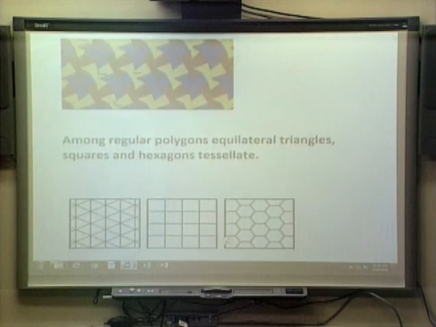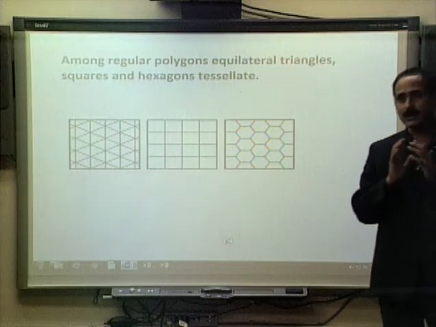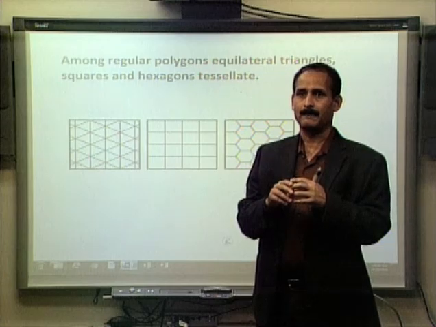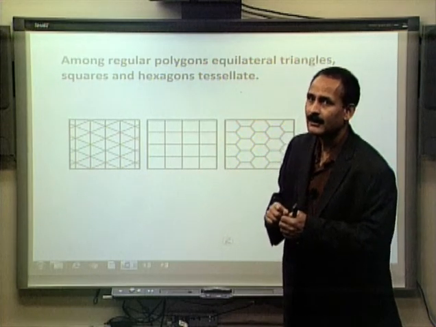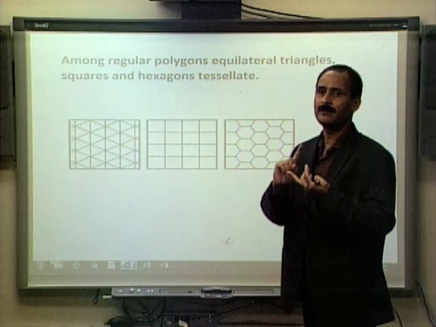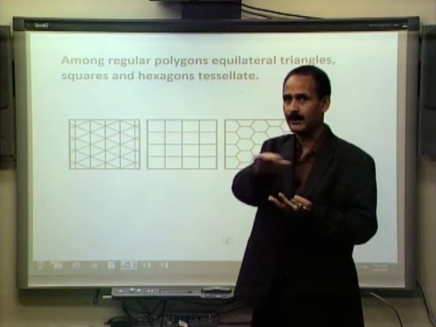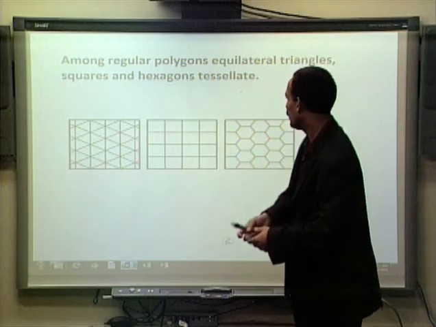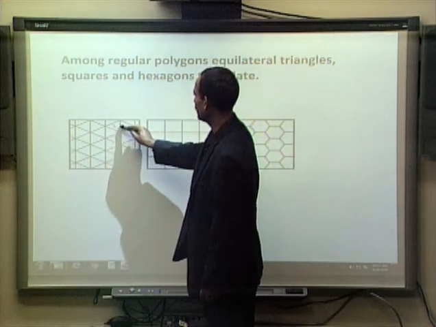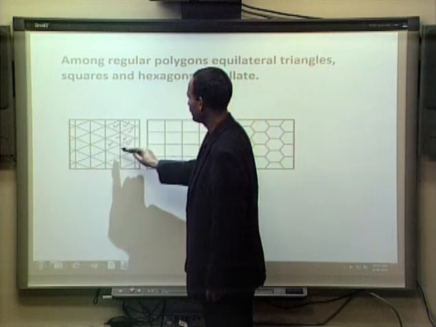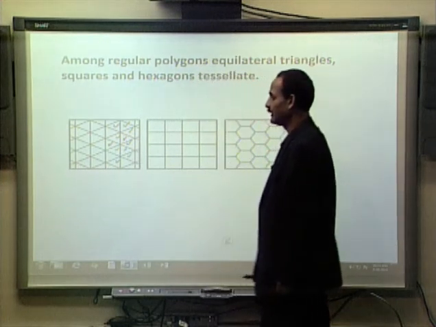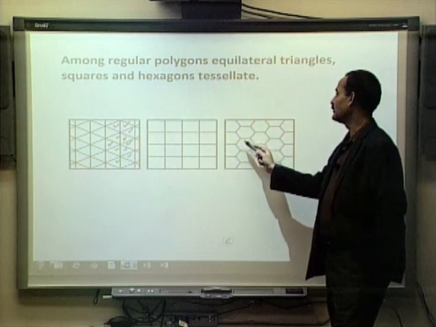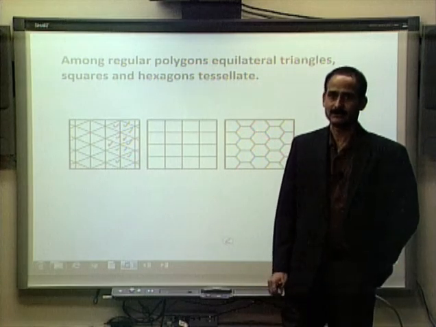Among regular polygons, if we want to cover a plane region without leaving any gap, the only regular polygons that can be used to tessellate are equilateral triangles, see each of them is a triangle and we can cover the plane region using them, or squares, or regular hexagons.